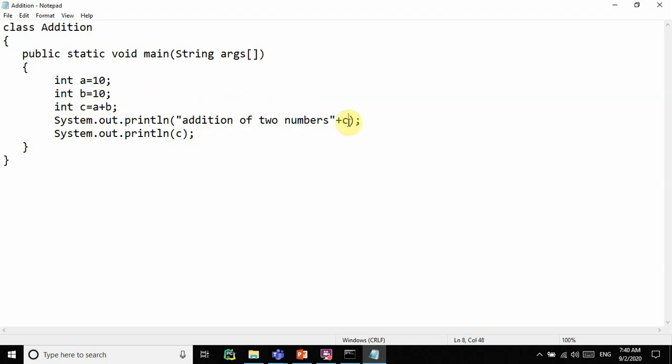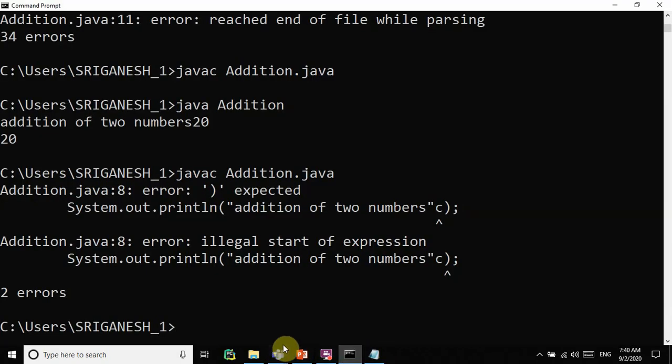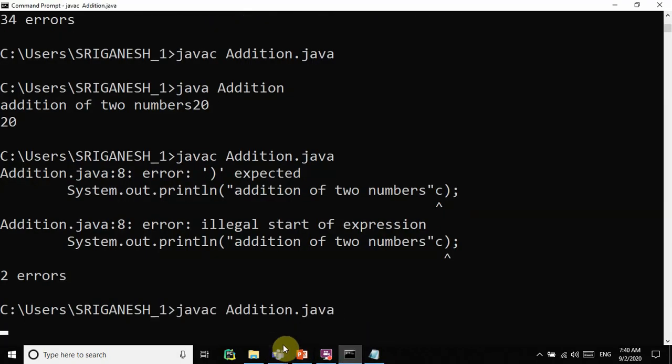So there you use the plus symbol, telling the system to concatenate addition of two numbers with the C value. That's why we are placing plus here. So that's about addition of two numbers, and we have the execution also.